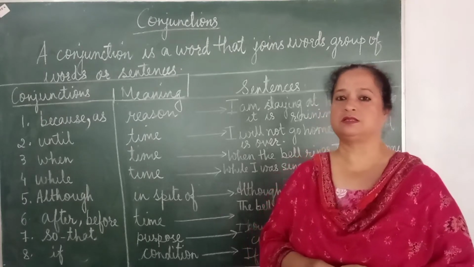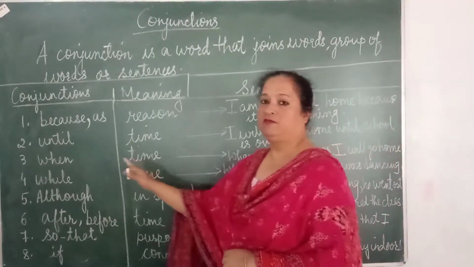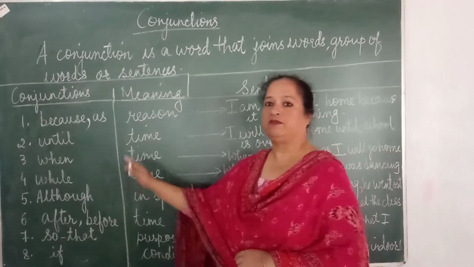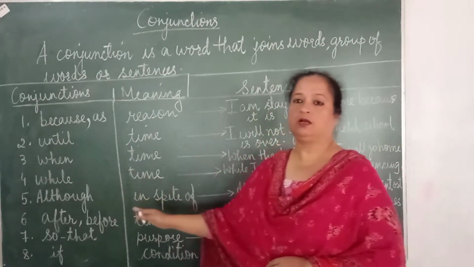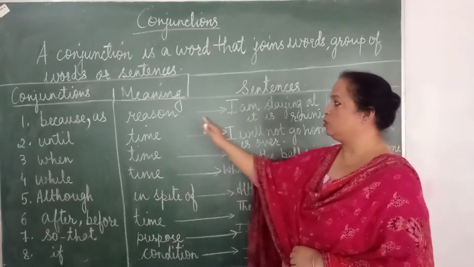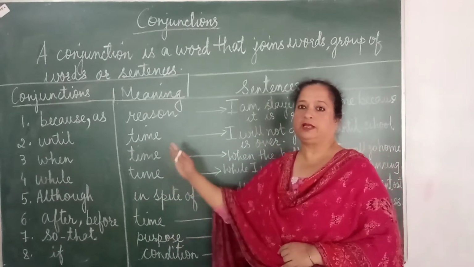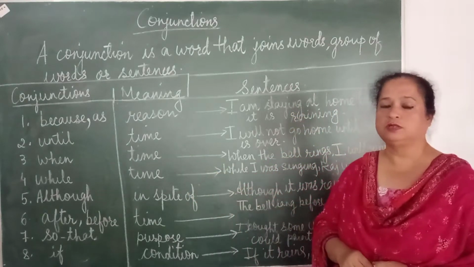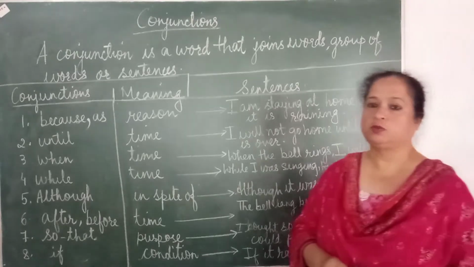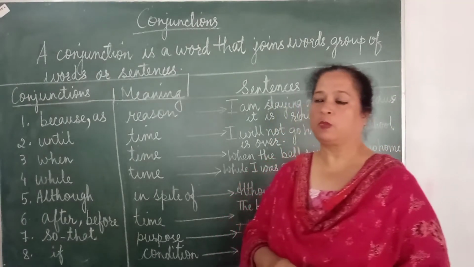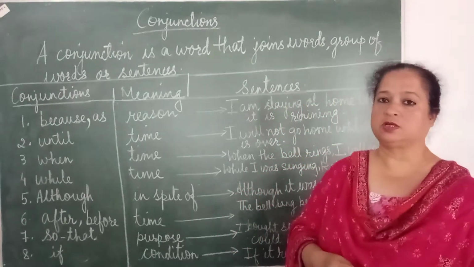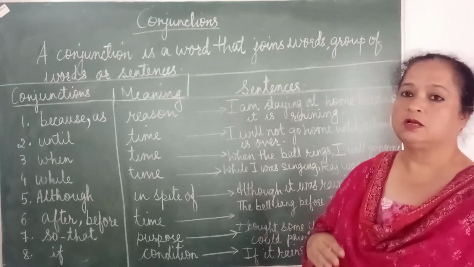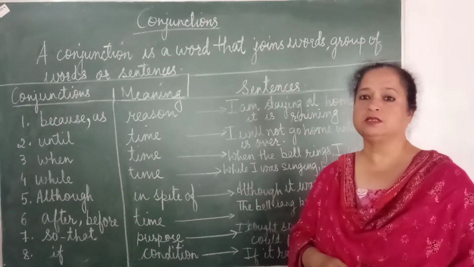words in our sentences. Now if you have a look, I have divided the blackboard into three parts. The first one gives you a lot of words which are conjunctions. The next are the words with their meanings, like each conjunction, what it means and how we use them. And I have also written some examples for you so that you can understand them in a better manner. So once again, what is a conjunction? A conjunction is a word that joins words, group of words or sentences together.